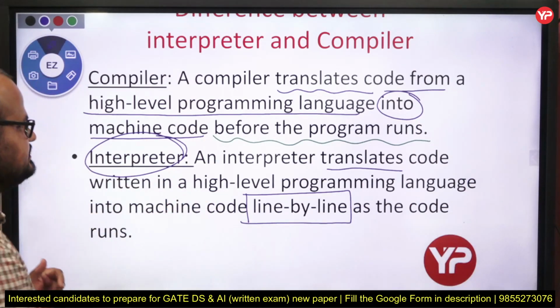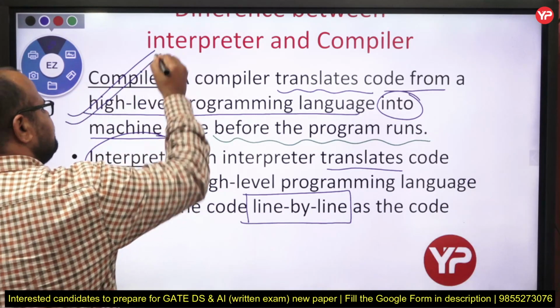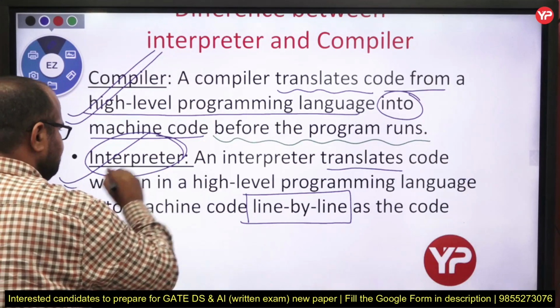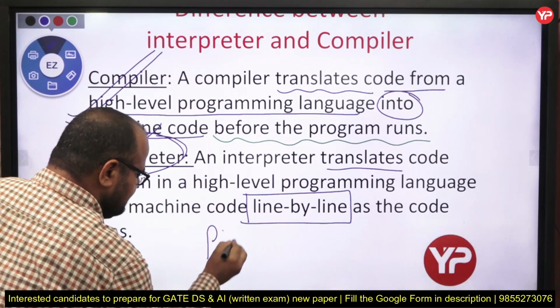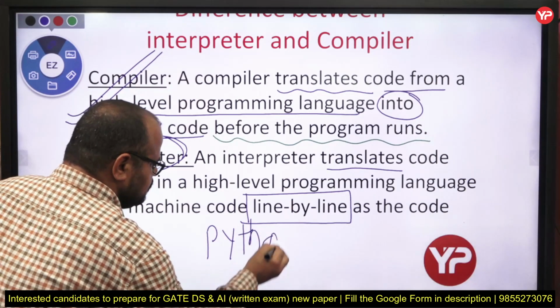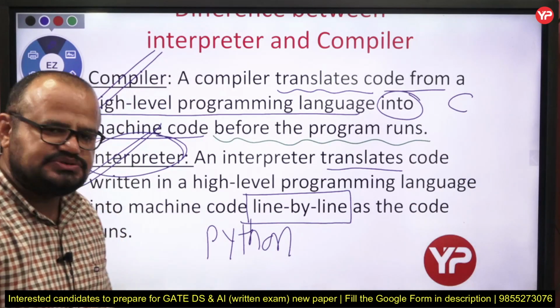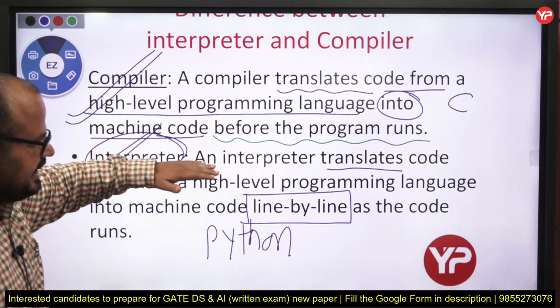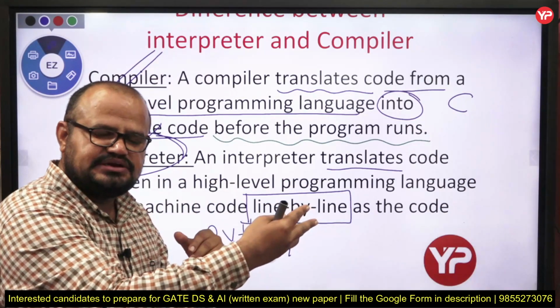So the point is, which one is fast? So my dear students, compiler is fast, whereas interpreter is slower. It means the Python language is a little bit slow as compared to C language. Fine, my dear students. Now because it has to take the first line, check is it error free or not.